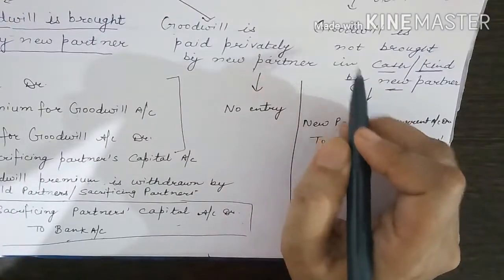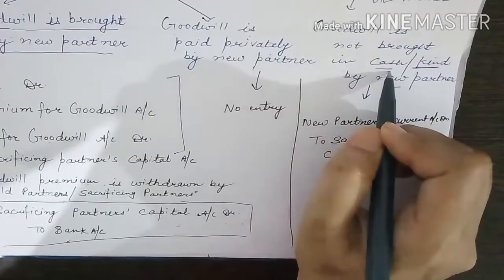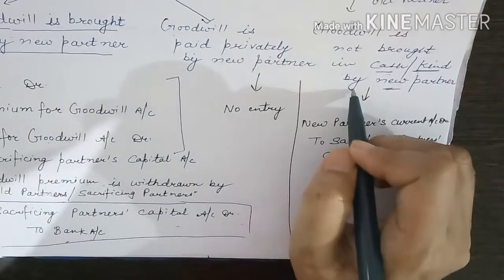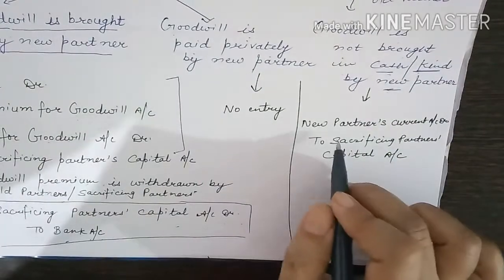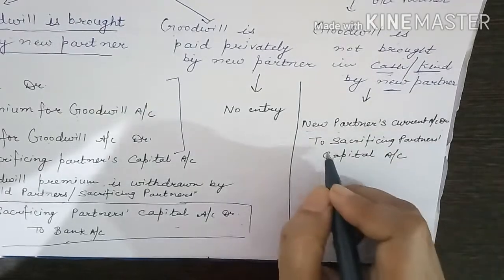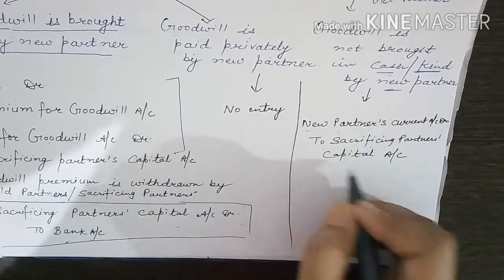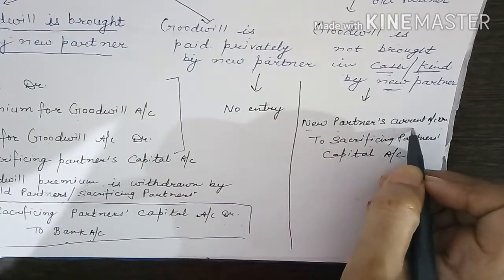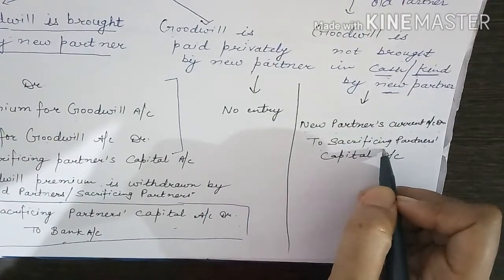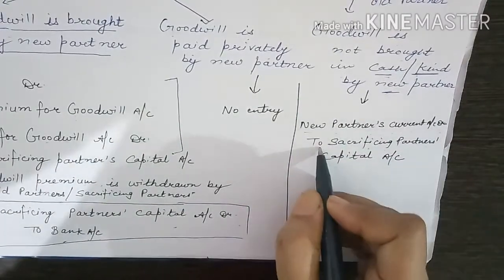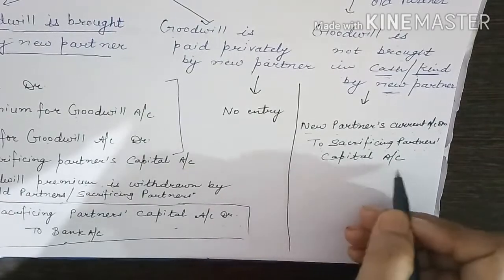Now the third situation, goodwill is not brought in cash or in kind. Kind means in form of any asset by the new partner. Then our entry will be new partner's current account debit to sacrificing partner's capital account. We will debit new partner current account for the share of goodwill to be brought by him and will give credit to the partner who has sacrificed. So entry will be new partner's current account debit to sacrificing partner's capital account.